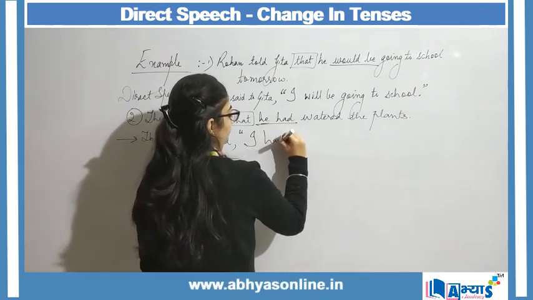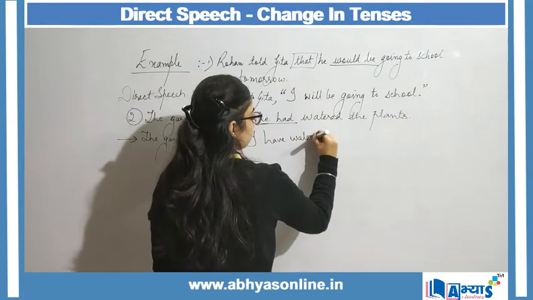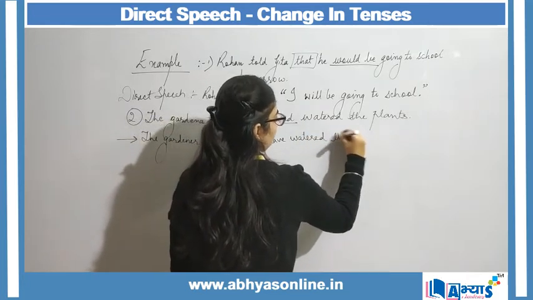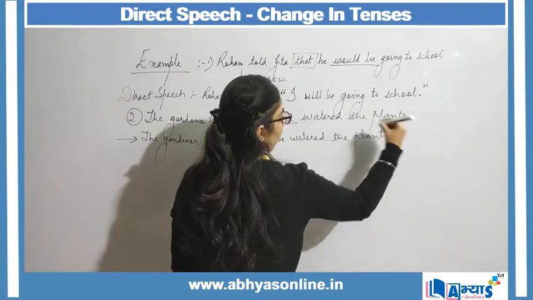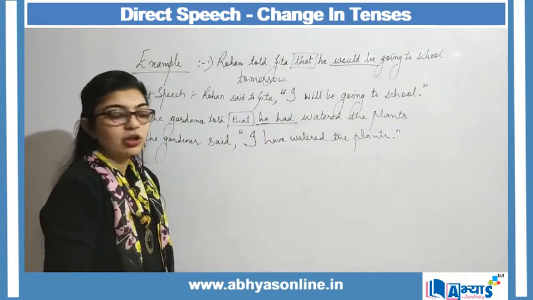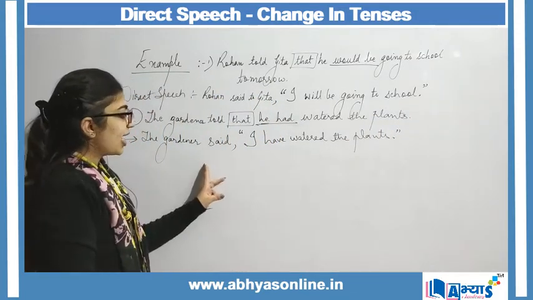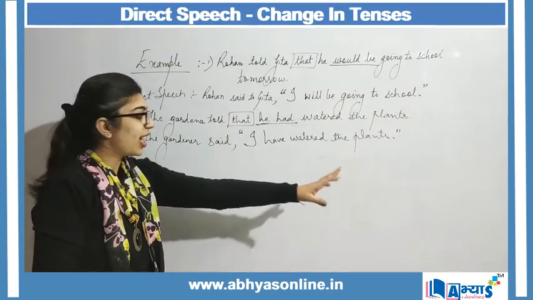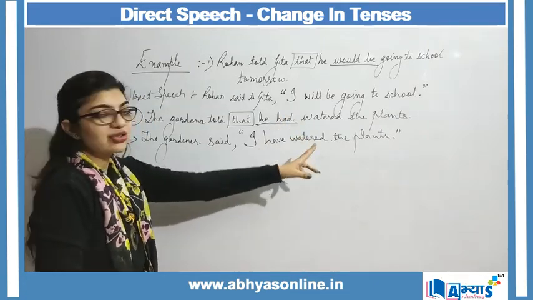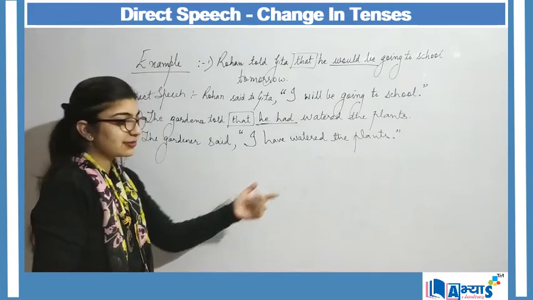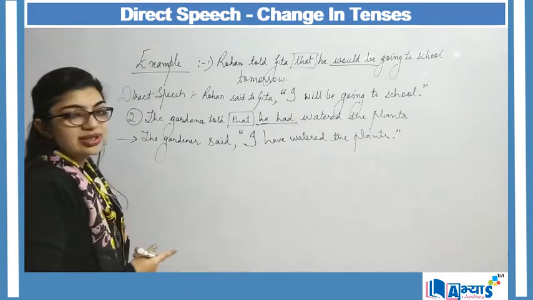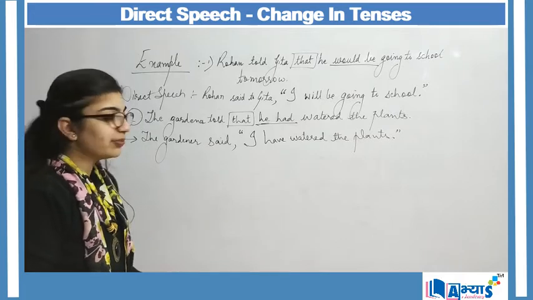I have watered the plants. Full stop, and inverted commas closed. So the gardener said, I have watered the plants. My past perfect tense has now changed to present perfect tense. We can understand this concept through another example.